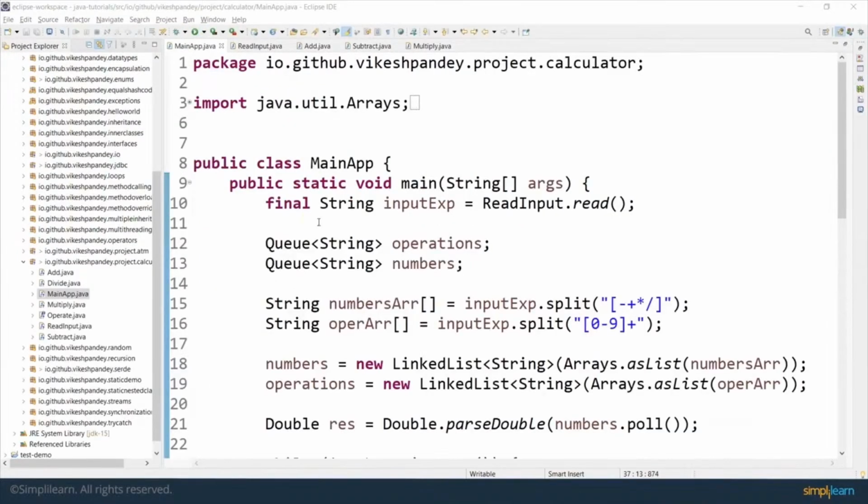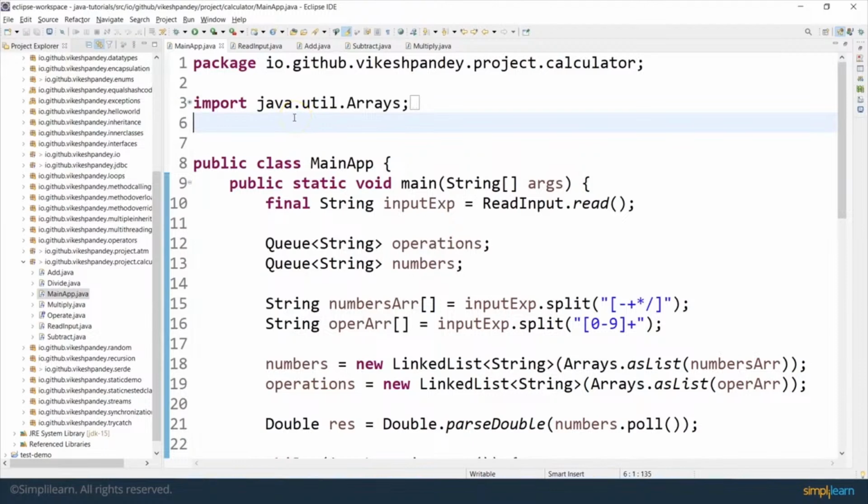Let's get started with walking through a core Java project using all the different OOPS concepts we have learned so far. In this example, we are going to have a look at a calculator application. This calculator application supports primarily 4 different operations: addition, subtraction, multiplication, and division. So let's see how we build that app.